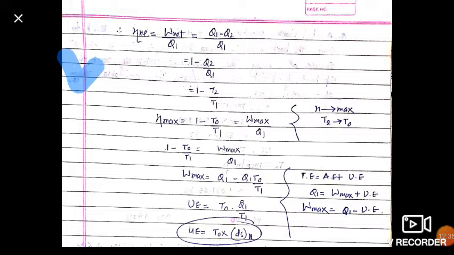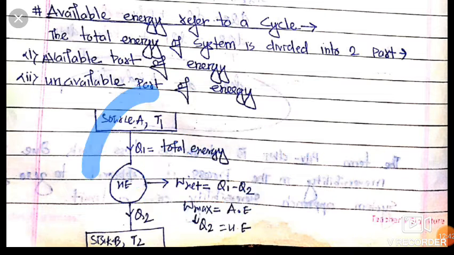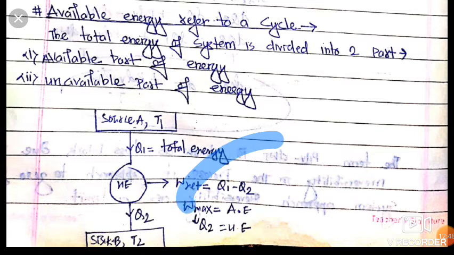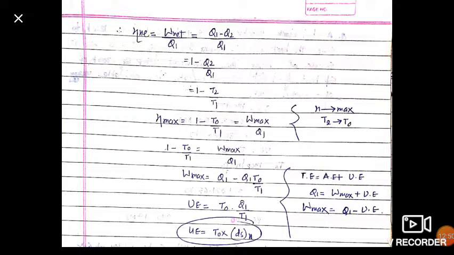Now, there is the efficiency of the heat engine. We know that it is output upon input. Here output is W net and input is Q1. So it is W net upon Q1, and W net is equal to Q1 minus Q2. So Q1 minus Q2 upon Q1 is our efficiency of the heat engine, and it is 1 minus Q2 upon Q1. And if it is reversible, then we can write it as 1 minus T2 upon T1.